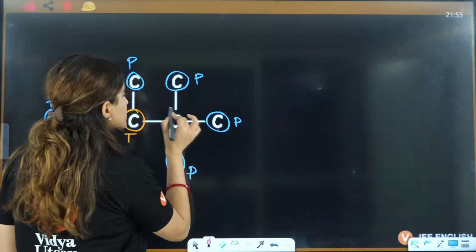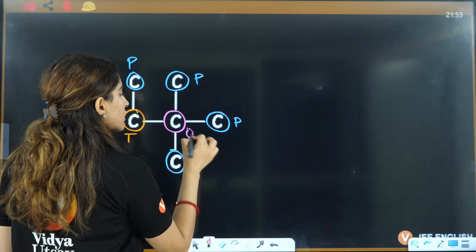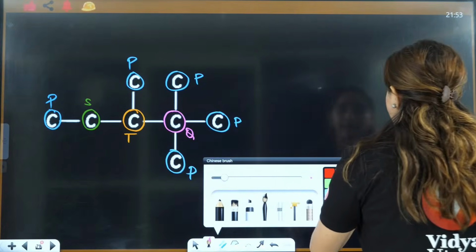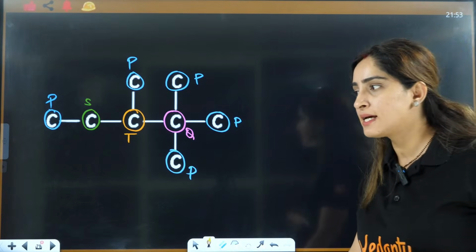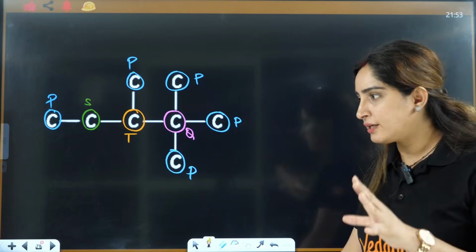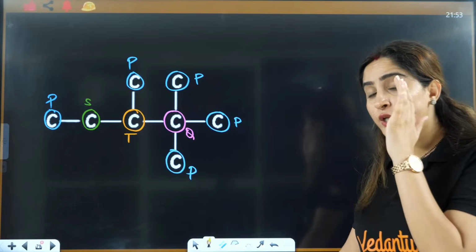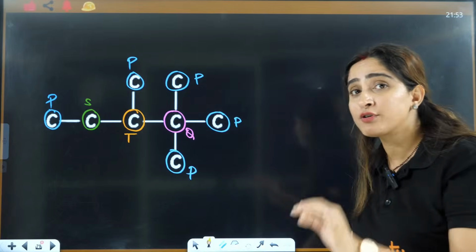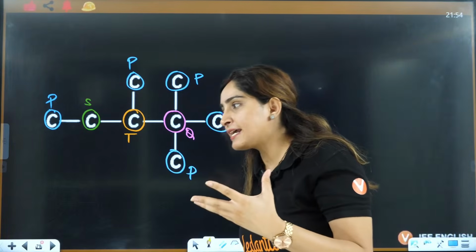Quaternary is the one which is connected to 4 carbons. So this is quaternary. Okay. Understood what is primary, what is secondary, what is tertiary, what is quaternary, right? That is primary, secondary, tertiary and quaternary. This is how you understand: you see which of the following is primary or secondary. You have to see how many other carbons it is connected to, right?